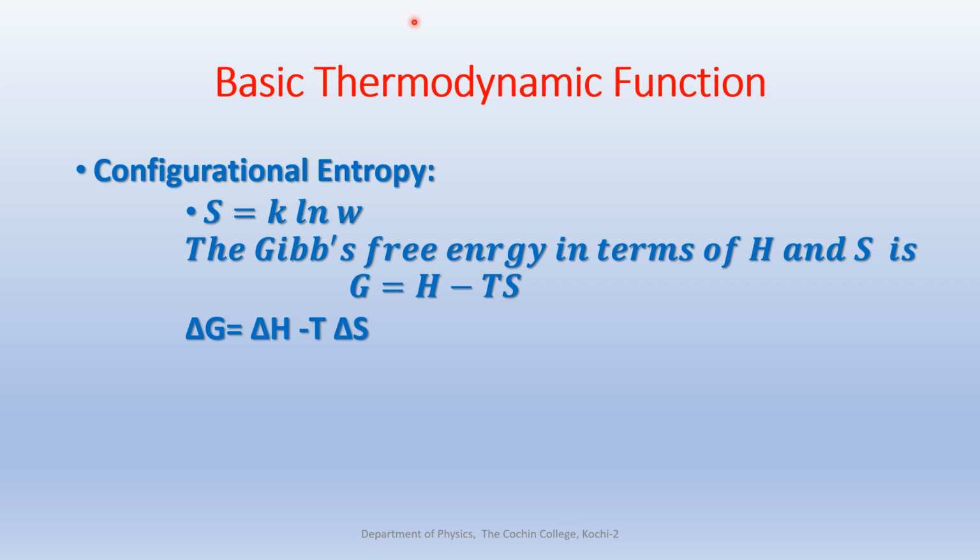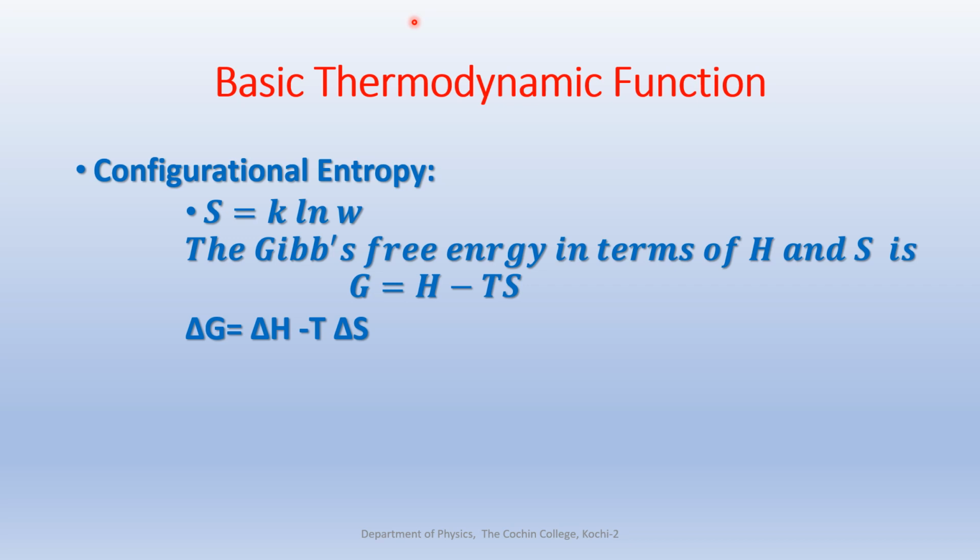Okay, now, the Gibbs free energy G can be expressed in terms of enthalpy H and the entropy, the disorder S, by G equal to H minus TS. So how can we represent the variation of Gibbs energy?